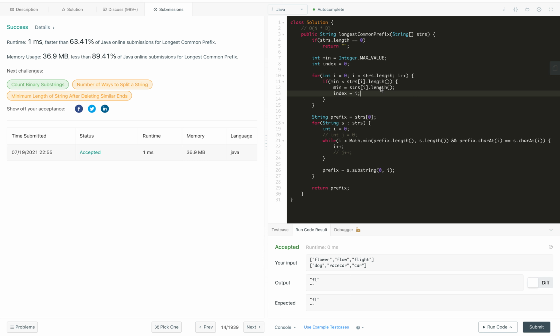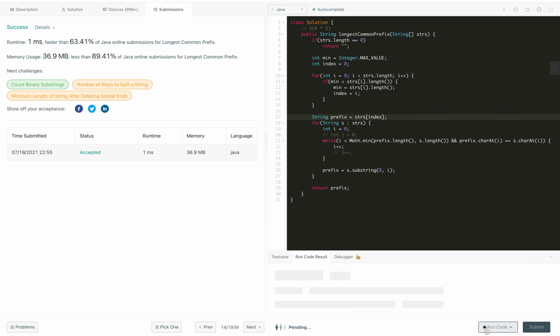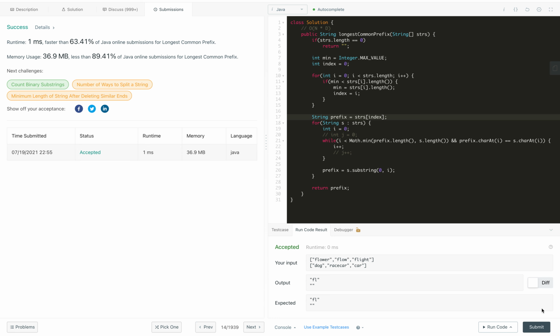Once we know the index of the minimum length string, we initialize the prefix with that string, and then do the same as before. This improves the comparisons a lot, since we just need to compare up to the minimum length. Let me recompile this code, and this will also get accepted. Now the time complexity, instead of d, the average or worst case which can be very big, becomes the minimum length of the token, that is the prefix.